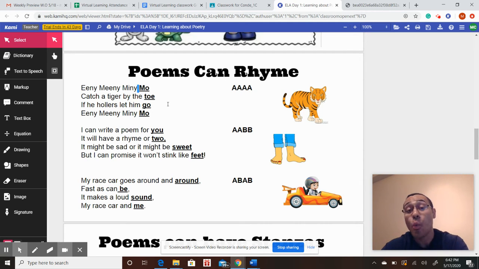We call this an A rhyme because it follows one rhyme scheme. It follows one kind of rhyme. All four of these lines rhyme: mo, toe, go, mo. That's one kind of rhyme that poets can use. What you're going to see down here in the second poem is that it changes. It becomes AABB. That tells me that not all the lines are going to rhyme.